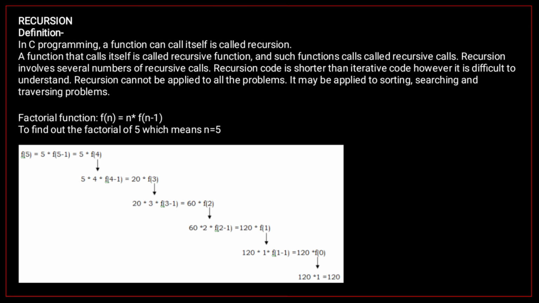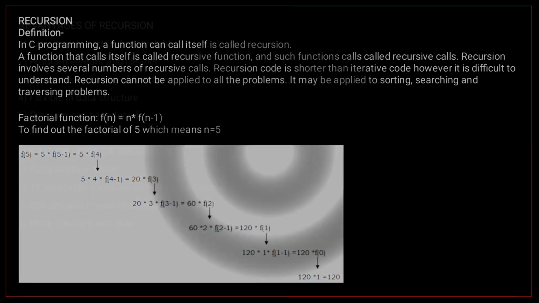Now we consider a diagram that shows how the factorial function calls itself until the function reaches the base condition. Now we use this formula for the factorial function: f(n) = n * f(n-1). Now this figure finds the factorial of 5, which means n equals 5. So these are the steps of how we calculate the factorial of any number.